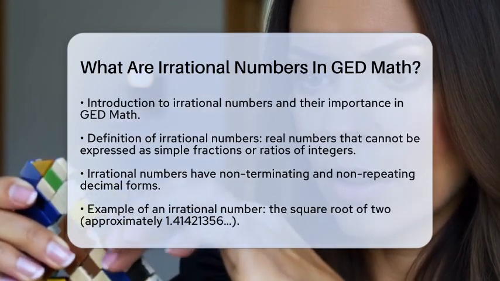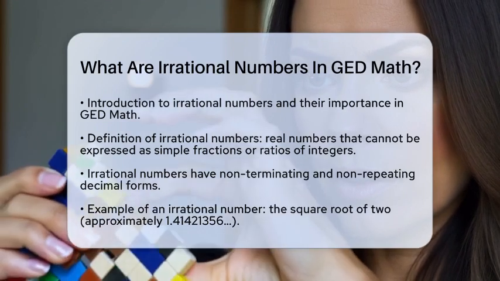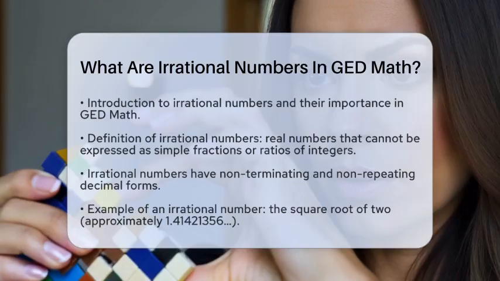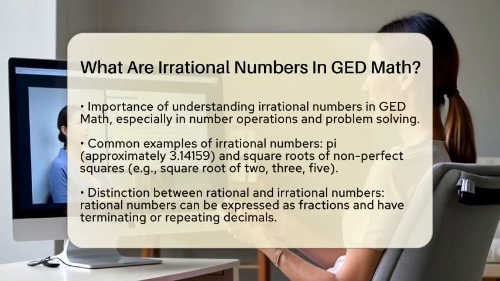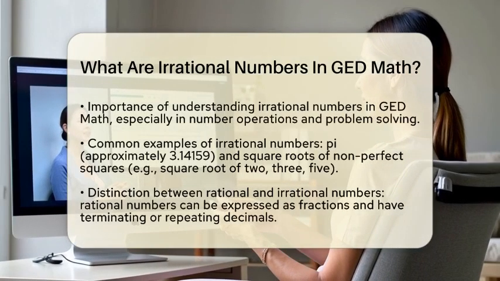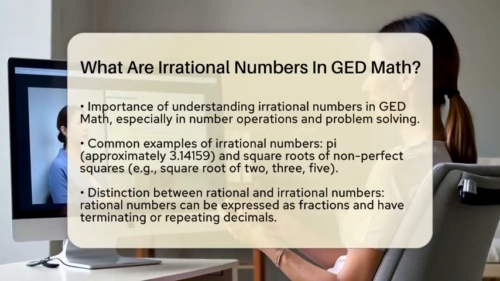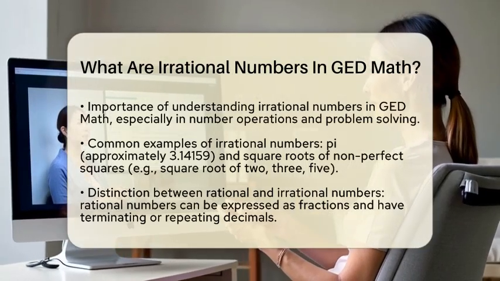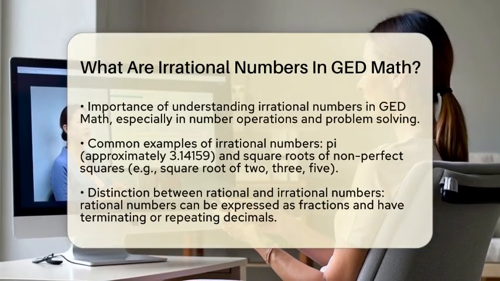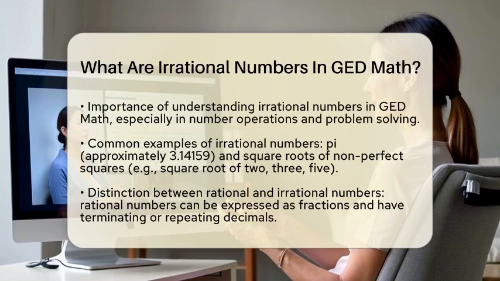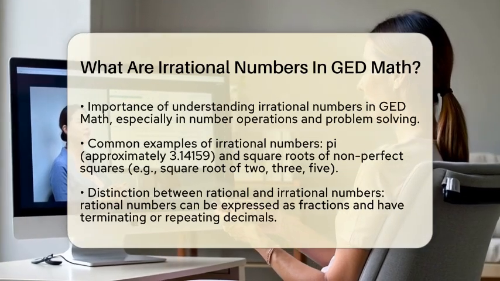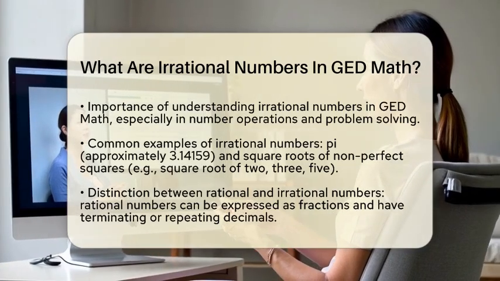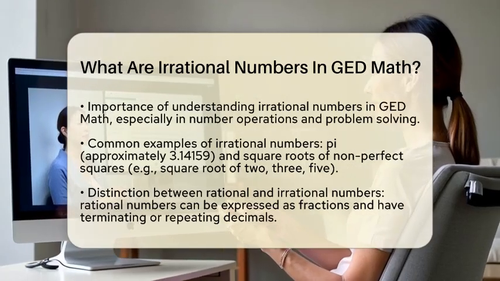For example, the decimal representation of the square root of 2 is approximately 1.41421356, and it goes on forever without repeating any digits. This is a key characteristic of irrational numbers. In the context of GED Math, understanding irrational numbers is essential. You will encounter them in various problems that involve number operations and problem solving, especially when working with fractions and decimals.